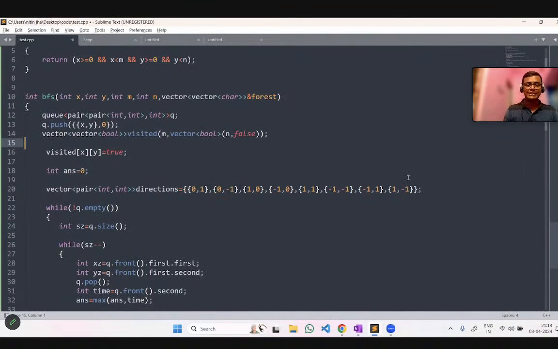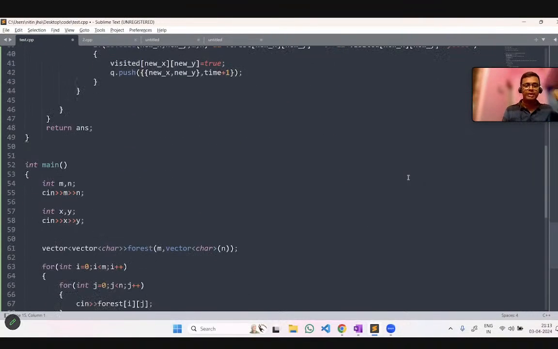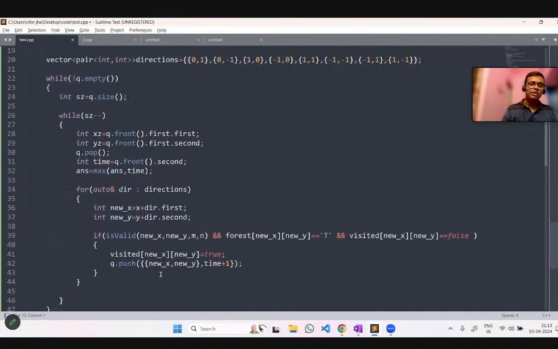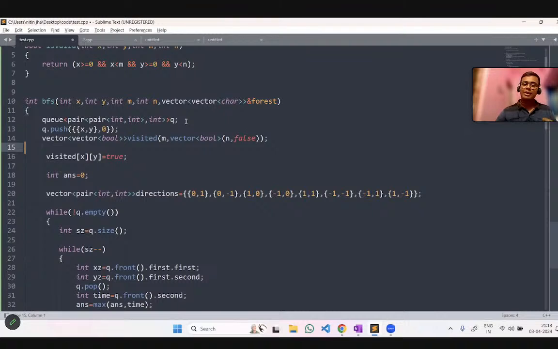So you can see what I have done. The logic is just simple. I have called a BFS function from here, and in that BFS function we have created a queue which will store the position of the tree which is burning along with its time. That's why we have created this pair structure. Then we have created one more visited array which will store which tree has been burned and which has not. I've explained already why I'm taking this visited array.